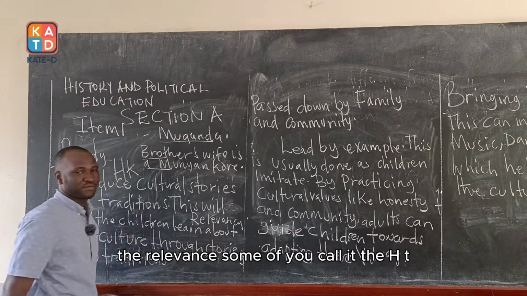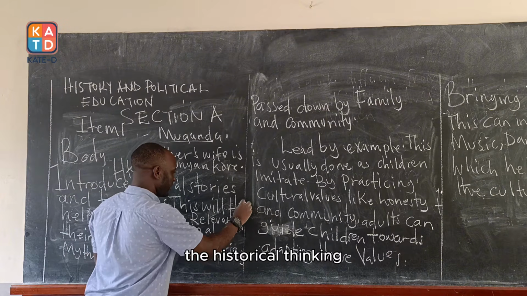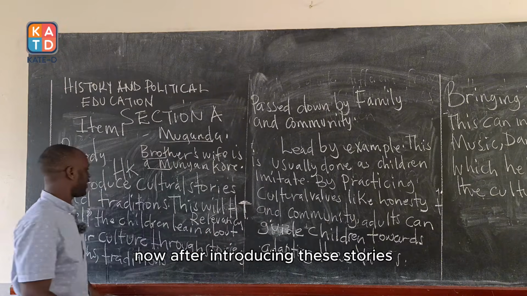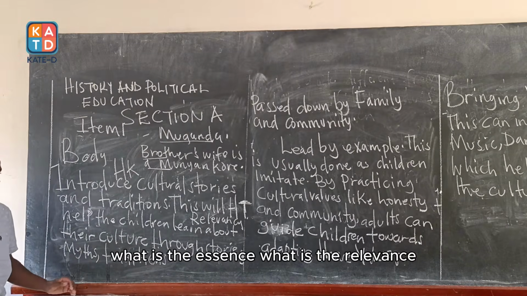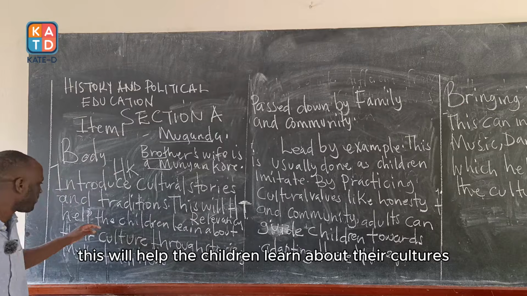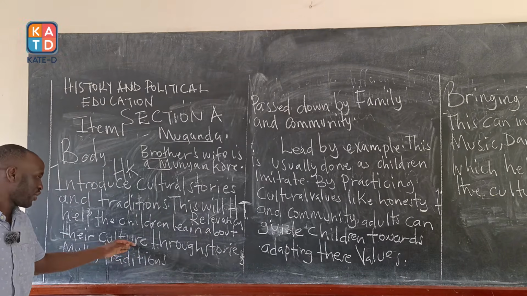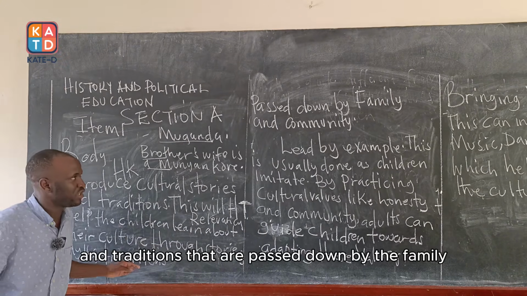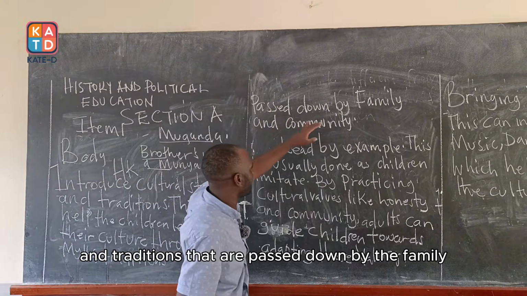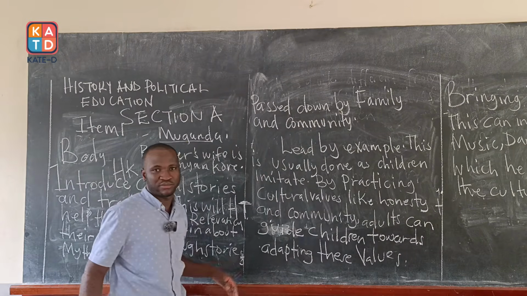Some of you call it the HT, the historical thinking. After introducing these stories, what is the essence? This will help the children learn about their cultures through the stories, myths, and the traditions that are passed down by the family and the community.